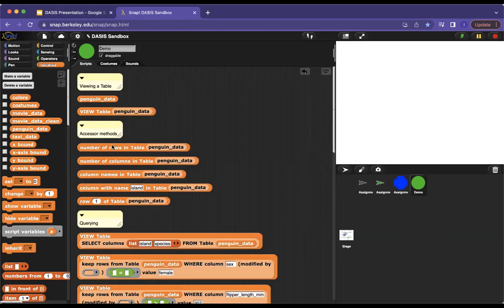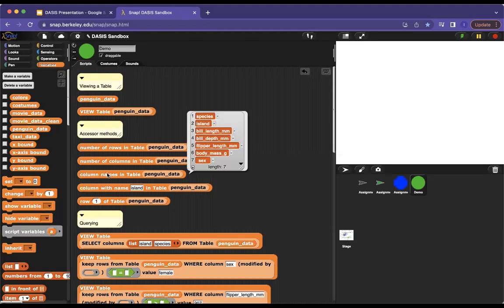We can access the number of rows. We knew that there were 333 rows. We also know that there are 7 columns. These are accessor methods so that students never have to go directly into the object and access it like that. They don't have to worry about that. We can ask for all the column names. This is the data that's present in our table at the current time.